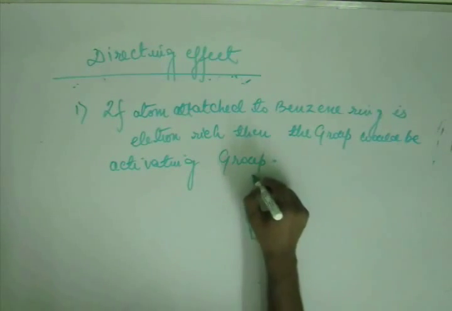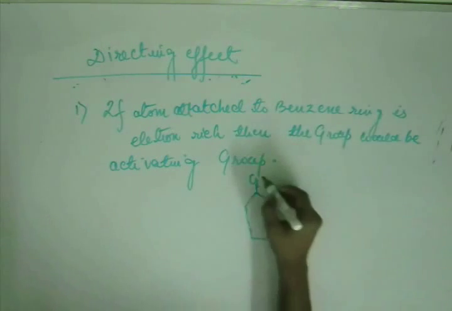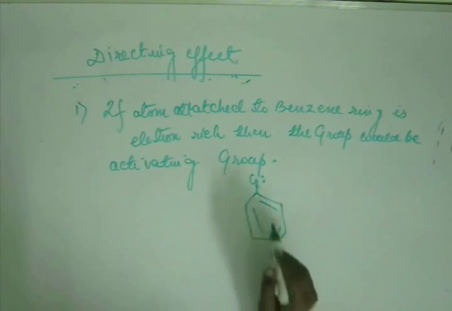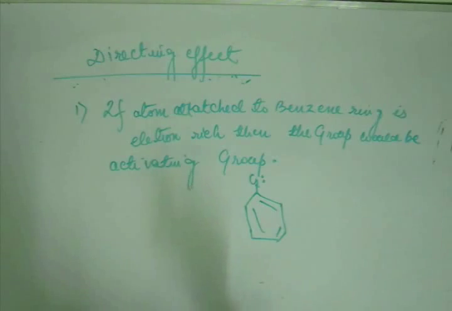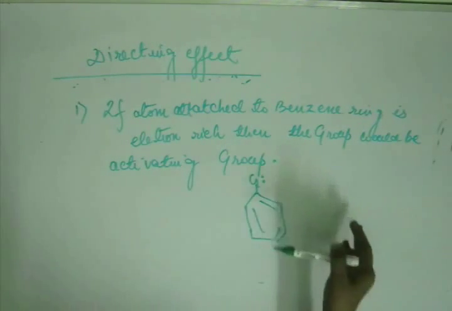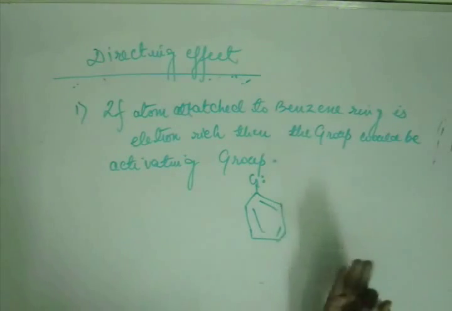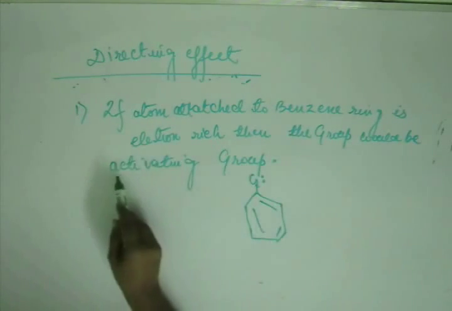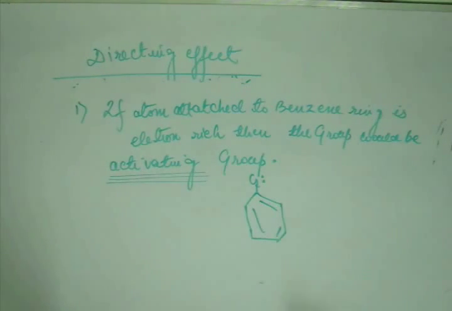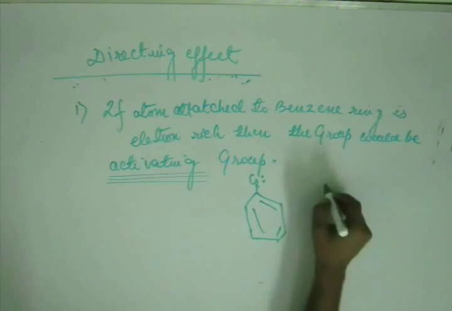So if you pump more electrons, so if you have any group, and the atom directly bonded with the benzene ring has a lone pair or a negative charge, that means it must be an electron rich site. Then of course this group will act as an electron pumping group or electron donating group, or most commonly they call it an activating group. Activating means it is making benzene more active for the reaction by increasing its electronic density. So this is how you will identify.